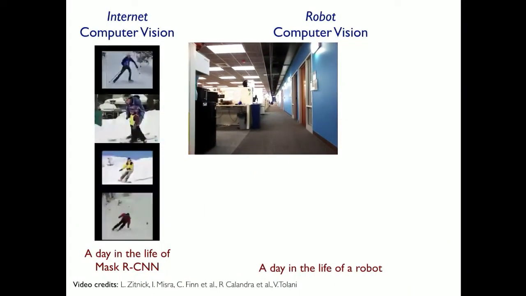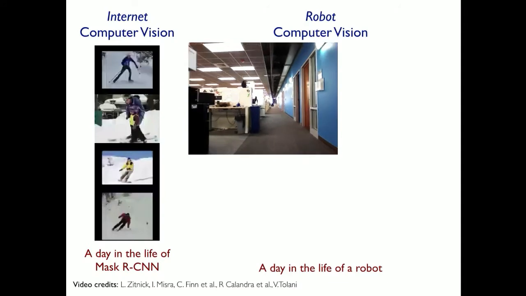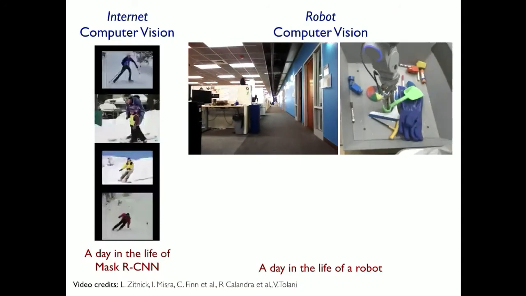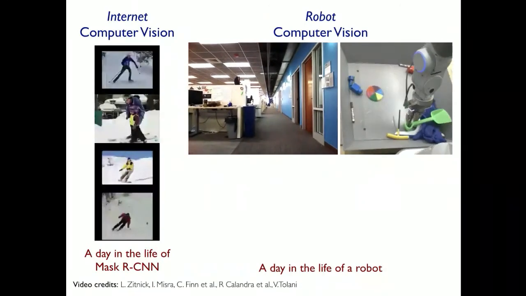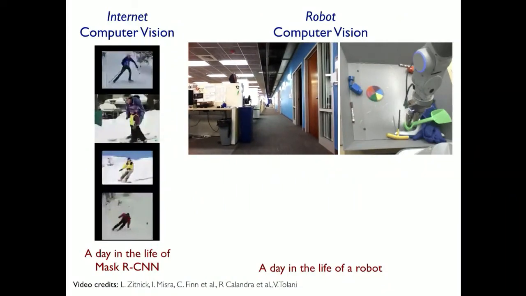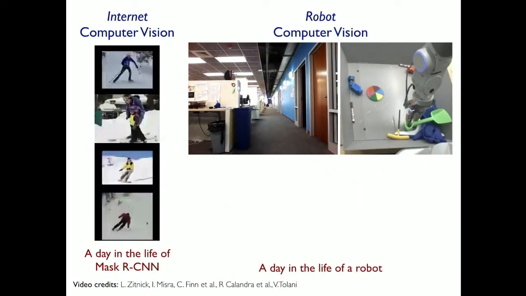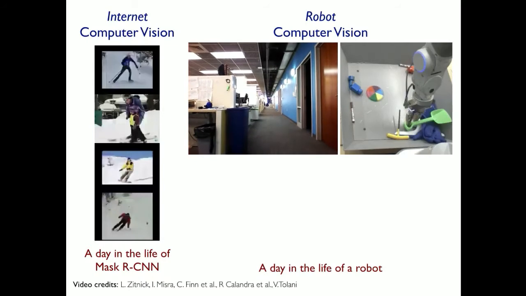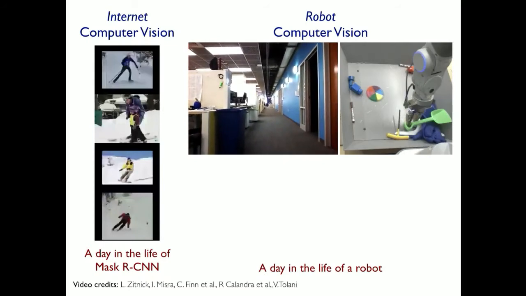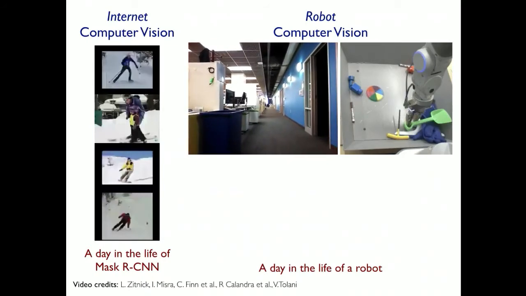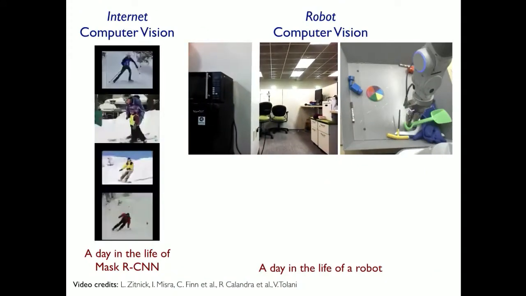Here is a mobile robot that is trying to walk around in office environments. And here is an arm robot that is trying to learn to grasp objects in clutter. Not only do these images look very different from the images on the internet, they are not, in fact, images, but continuous streams of data, streams of data that are determined by the robot itself through the actions that it takes.